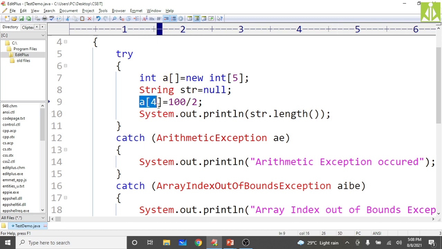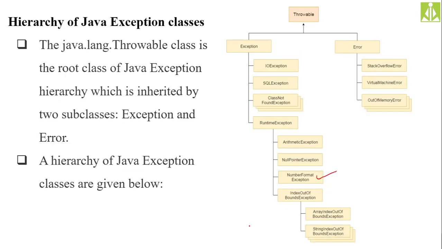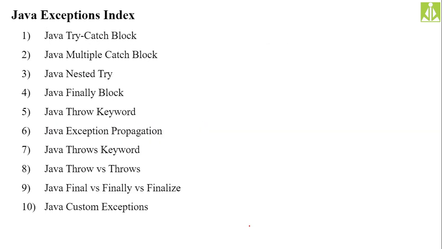Where array index out of bounds exception is there, its catch block will handle it. If any other type of exception like null pointer exception is present and we have not written a specific catch block for it, then the parent class Exception catch block handles that exception. Hopefully you understood.